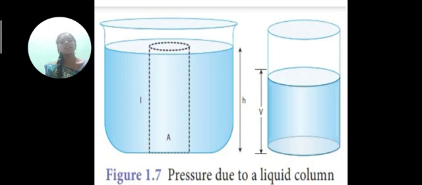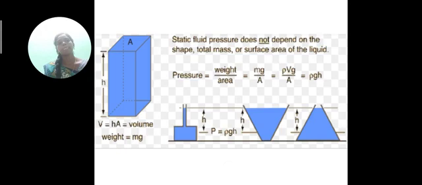The figure explains the pressure due to a liquid column. Static fluid pressure does not depend on the shape, total mass, or surface area of the liquid. Pressure is equal to weight by area. The weight is mg, and the area is A. So P is equal to rho V g by A, which is equal to rho g h. V is the volume of the water.